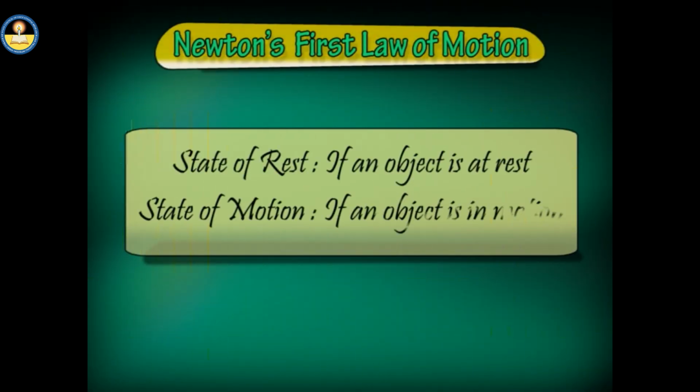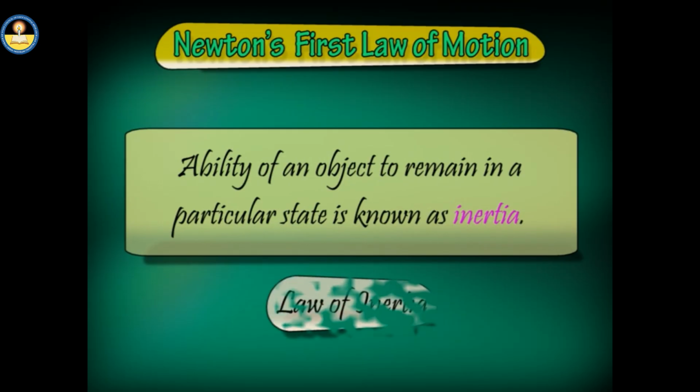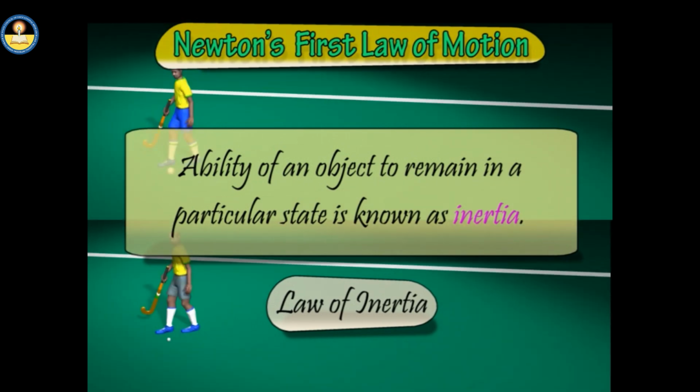Both the states of motion indicate an important property of matter, to oppose any change in the state of their motion or rest. The ability of an object to remain in a particular state is known as inertia. Thereby, Newton's first law is also known as law of inertia. In general, inertia is a measure of the response of an object to an external force.